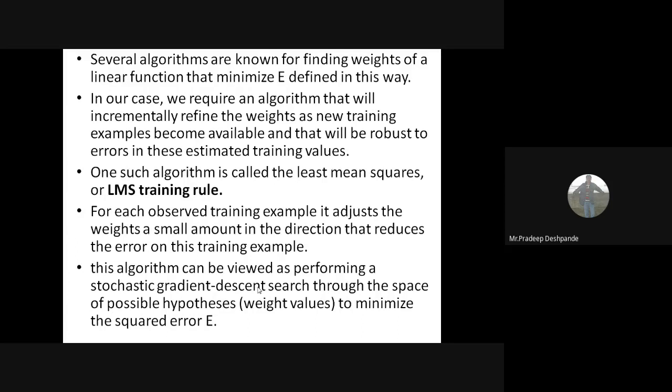For every training example, the LMS rule will assign weights that reduce the error on that particular example. We can view this algorithm as performing a stochastic gradient descent. We will discuss this in detail in the next chapters. For now, just remember that we are using the LMS training rule to assign the weights, which will reduce the errors.